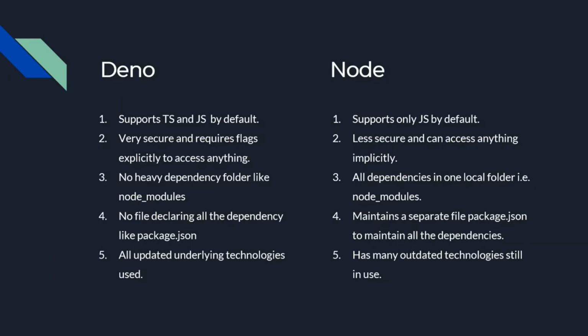Fourth point, a thing that I actually liked about Node was package.json, which maintained all the dependencies in Node, but it's not there in Deno. They have removed it. Fifth point, Deno is new, so all the latest software like V8 and Rust are being used. Whereas in Node, software like Zip, which has been deprecated by Google, is still being used.